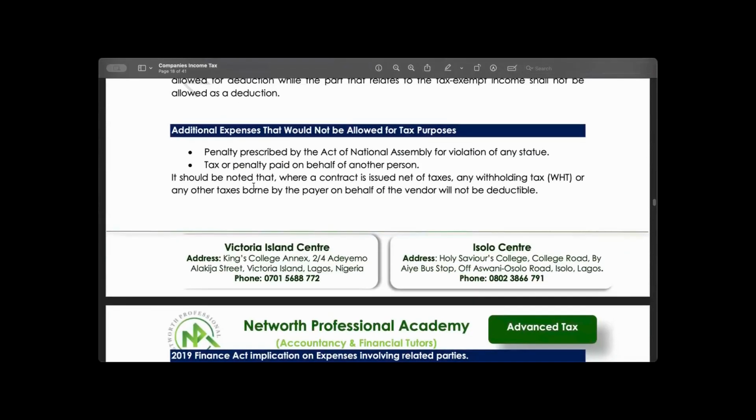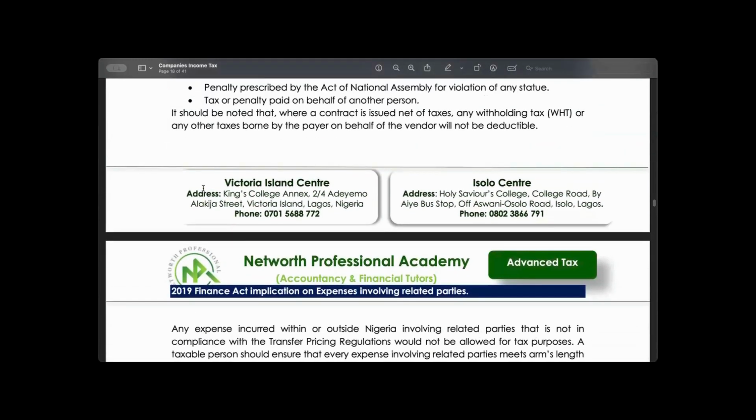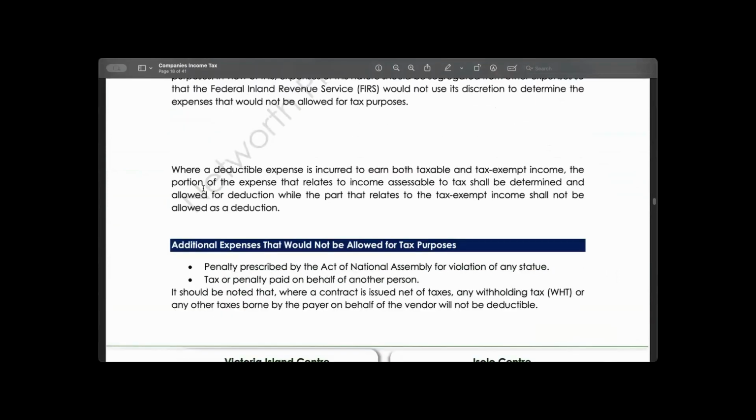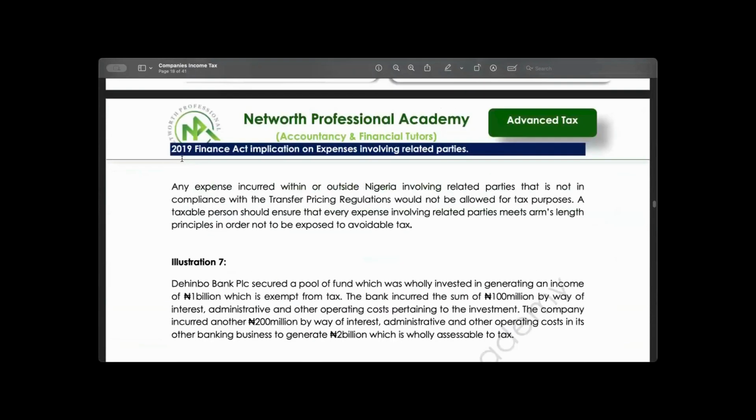Examples of expenses that will not be allowable for tax purpose: penalty prescribed by law, tax or penalty paid on behalf of another person. And I put a note there, I say it should be noted that where a contract is issued net of tax, any withholding tax or any other taxes borne by the taxpayer on behalf of the vendor will not be allowable. We also said that any income that this taxpayer has generated that is exempted from tax, any expenses incurred in deriving such will not be allowable.